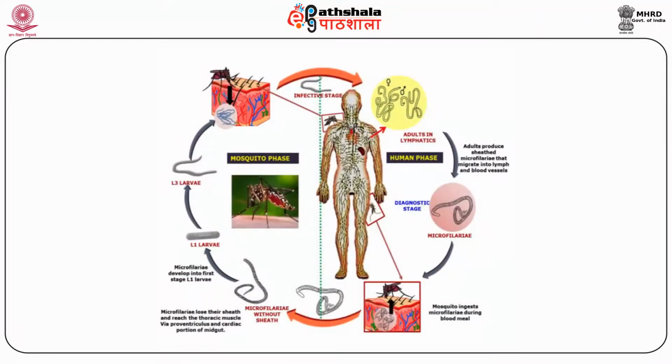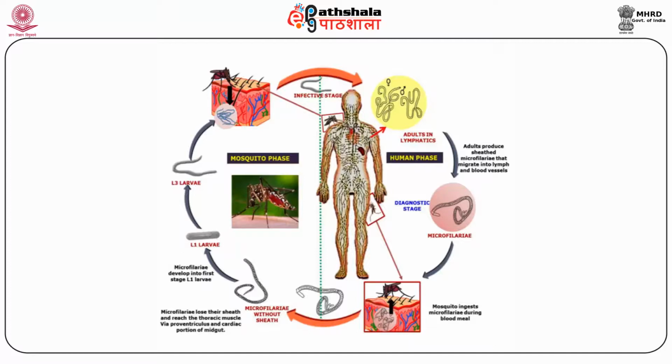As you can see from the figure, the complete life cycle of Wuchereria bancrofti occurs in two phases. One, the human phase, where they undergo sexual reproduction and release the microfilariae into the blood. When these microfilariae are sucked by the mosquitoes, they develop into third stage larvae within the mosquito, and now when they bite a fresh human host, they release third stage larvae into the human body.